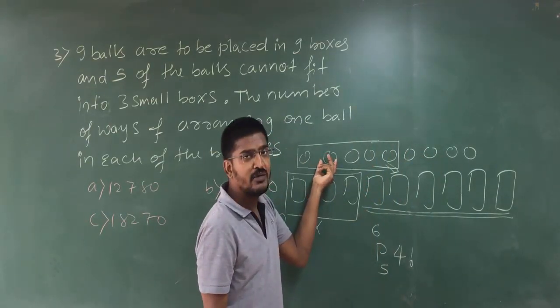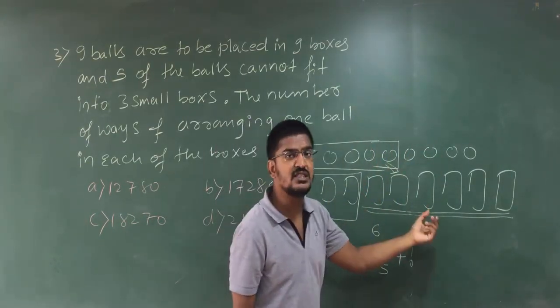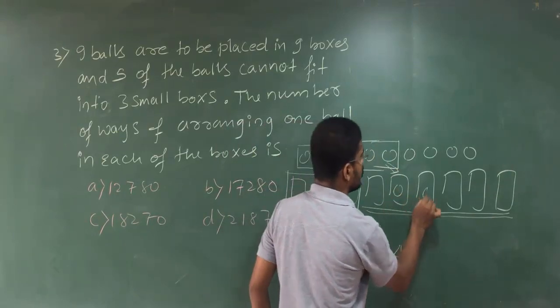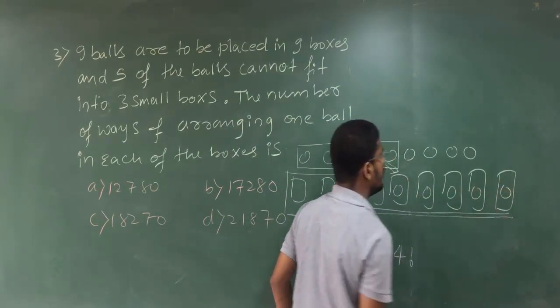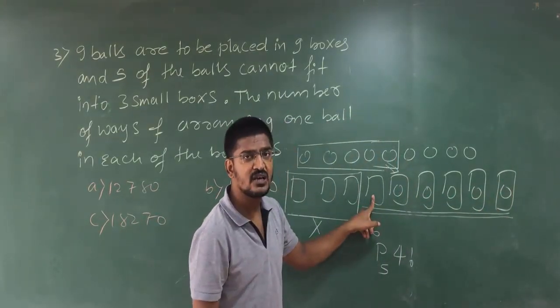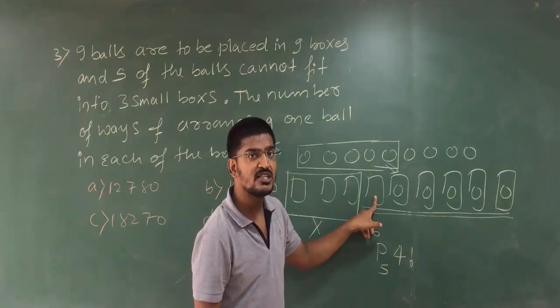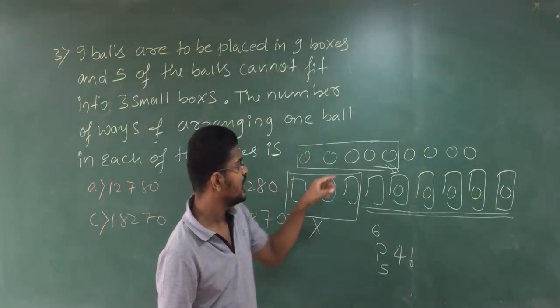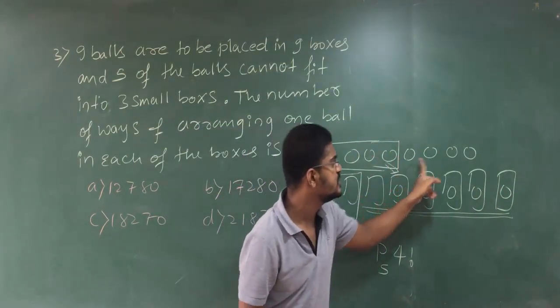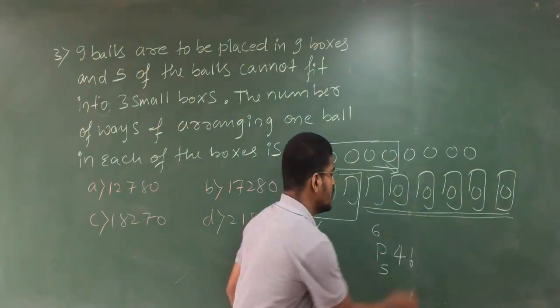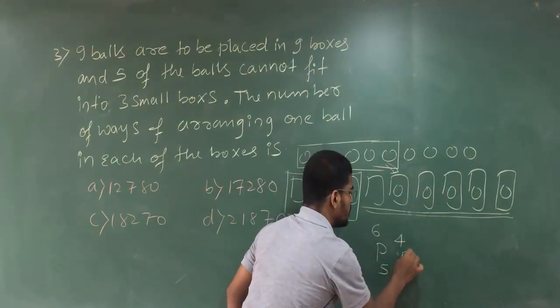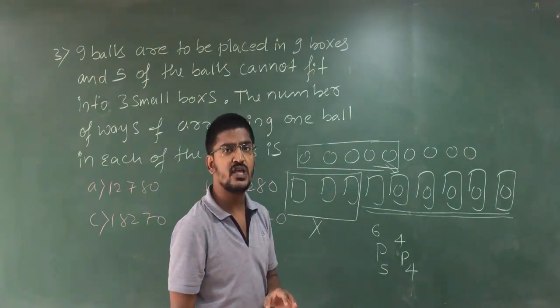Here you have got 5 balls. You arrange 5 balls in this. For example, 1, 2, 3, 4, 5. You will remain with 1 box. Clear? The remaining 1 box plus this 3 boxes. In that 4 boxes you can fix these 4 balls. That means what you are getting? 4P4. Have you understood this?